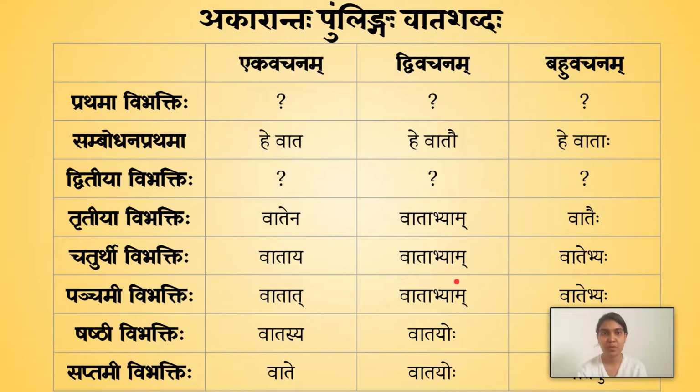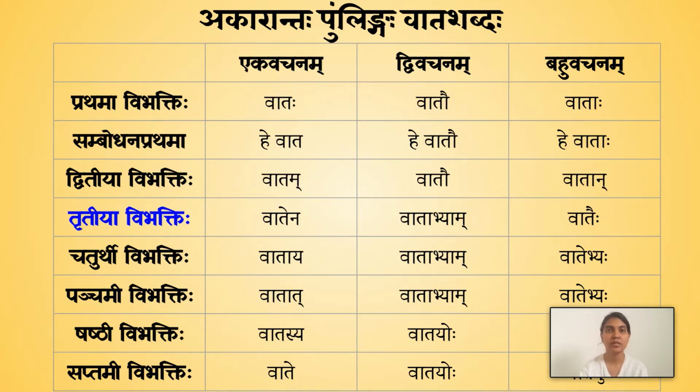So what were these question marks? What should come in the place of these question marks? Pause for a moment and answer. So akarantah pullingah vata shabdah: vatah vatau vataha, he vatau he vataha, vatam vatau vatan.